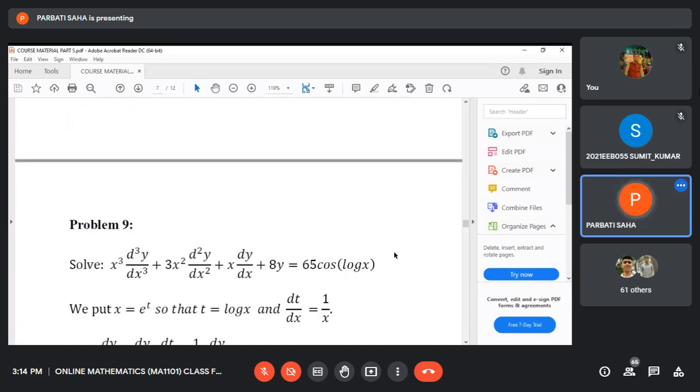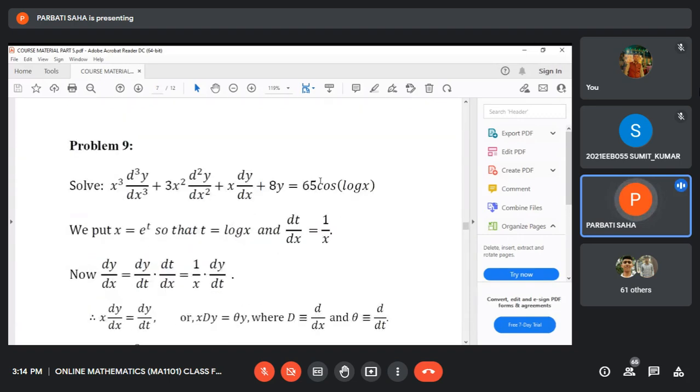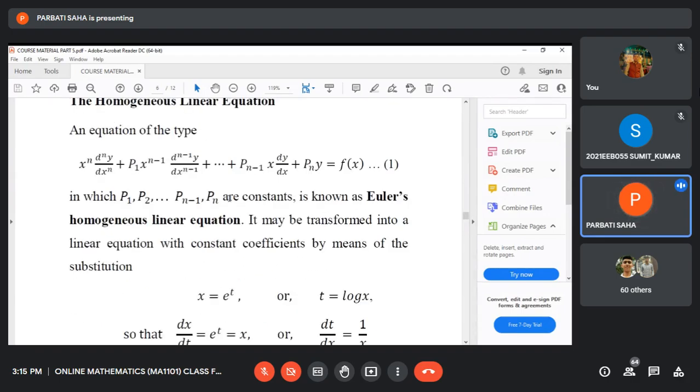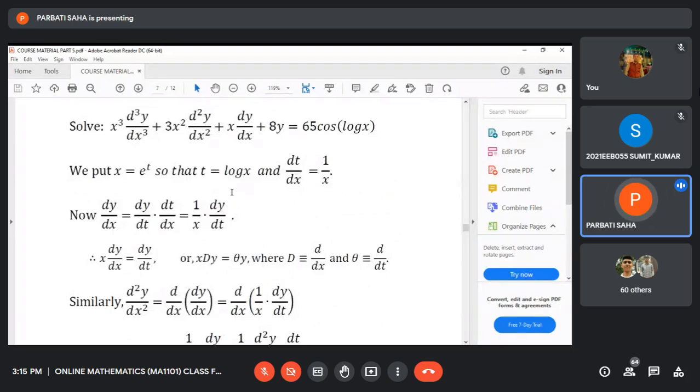Now we consider this differential equation. Observe that the order of the derivative is the same as the degree of the variable. Again, the order of the derivative is the same as the degree of the variable, in every term. So it is Euler's homogeneous linear equation. Now we use the transformation x equals e to the power t, so t equals log x, and dt/dx is 1 by x.